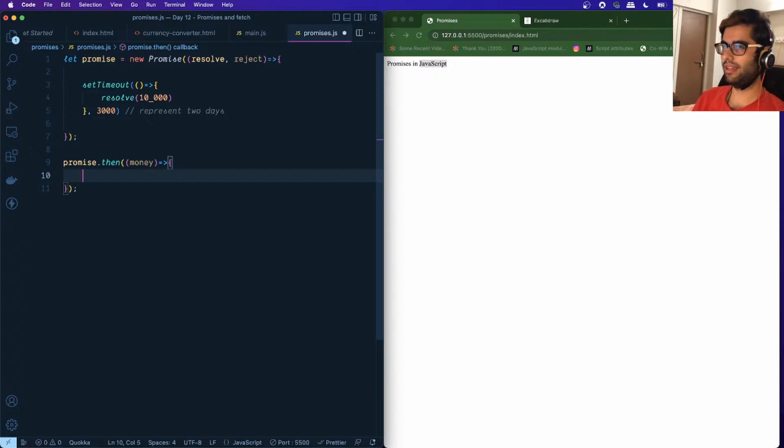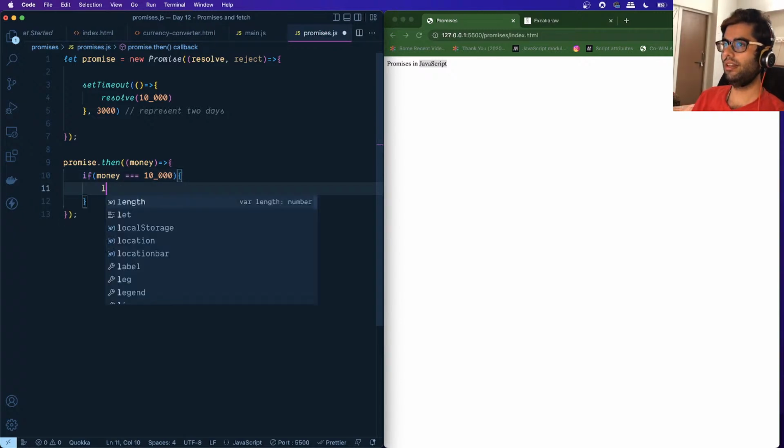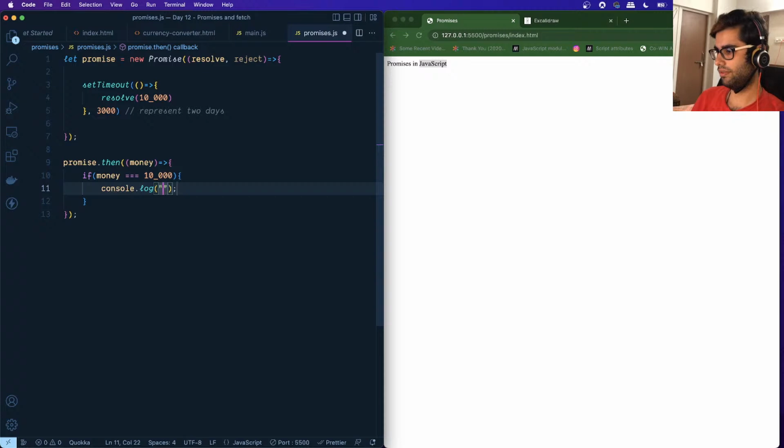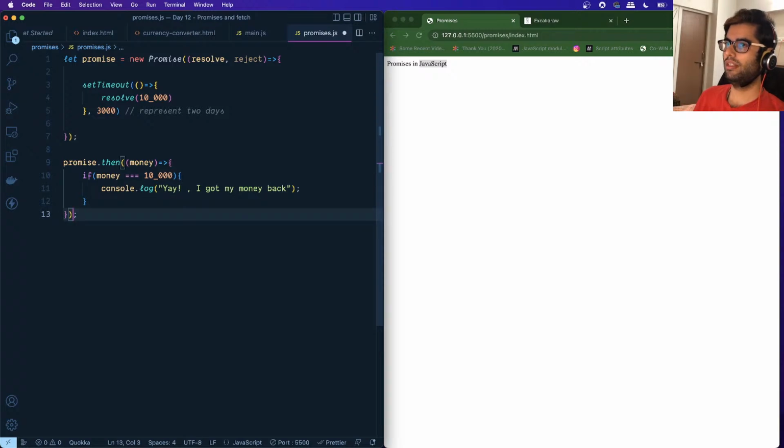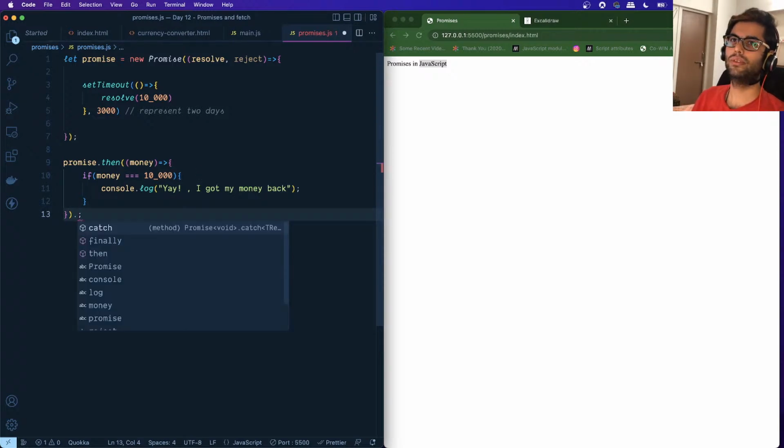And what we will check is if money equals 10,000, then I just log yay, I got my money back. All right, and suppose, okay, you do not get your money on time, so that means the promise has been rejected.